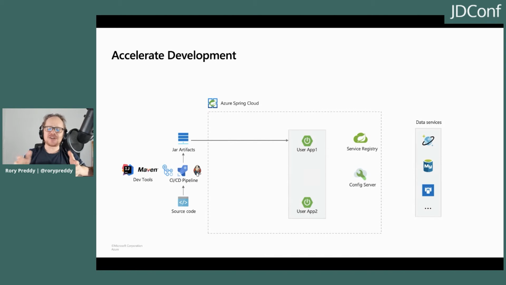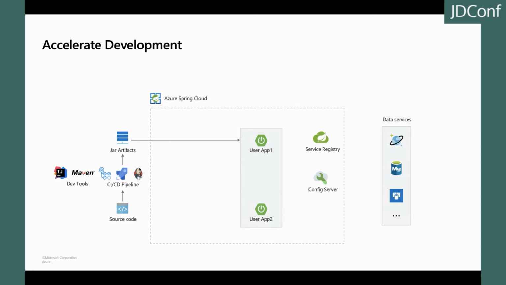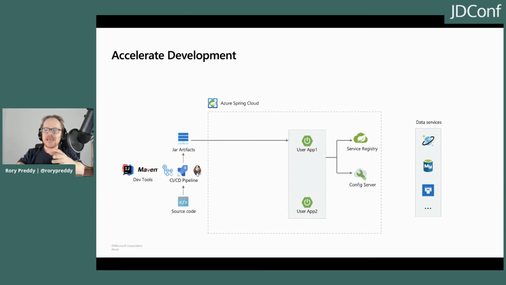Now, we want to have a development experience, a glorious development experience. So we want to be able to accelerate development. And we do this also through our deploying of our applications. So after deploying your applications, my applications are actually automatically wired up to Spring Cloud Config Server and the service registry. So I don't have to do a lot of nitty-gritty microservice engagement. It just picks it up with the Eureka service. So my applications can interact with any Azure or external service.